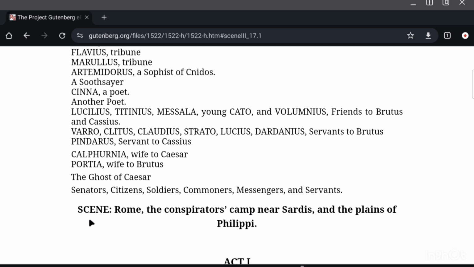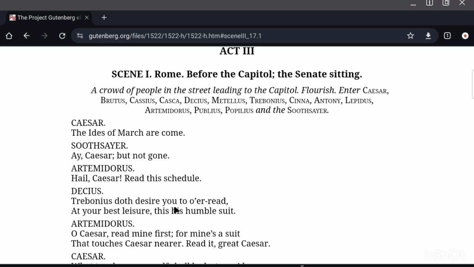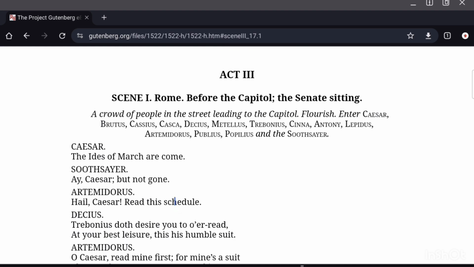For its location or the scene, the 3 chief places are Rome, the various parts of Rome, the conspirators' camp near Sardis, and the plains of Philippi. Right? Here is Act 3, Scene 1.